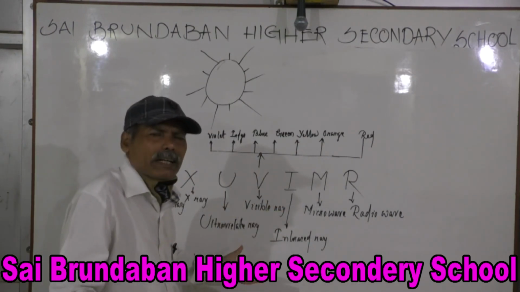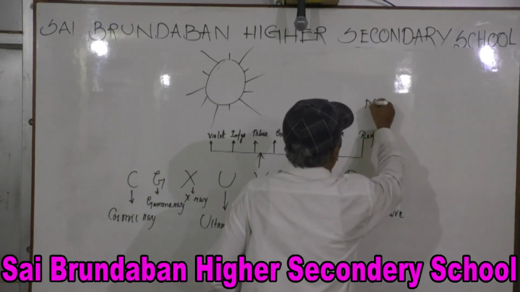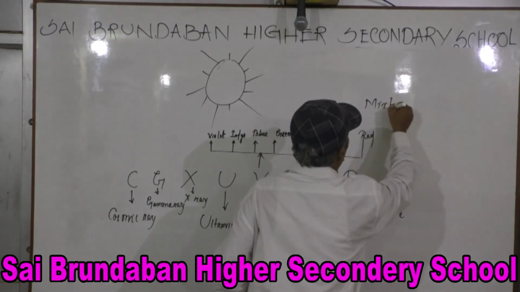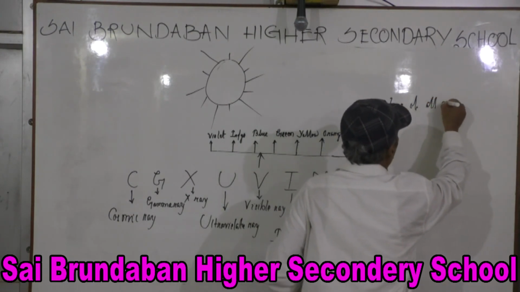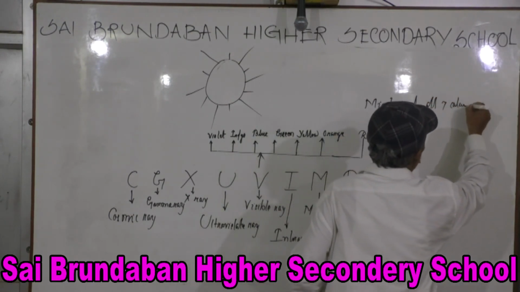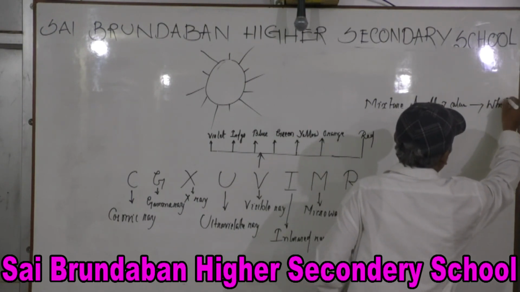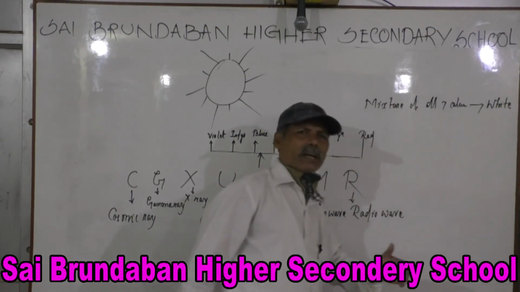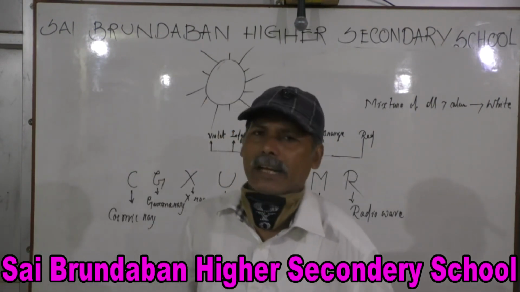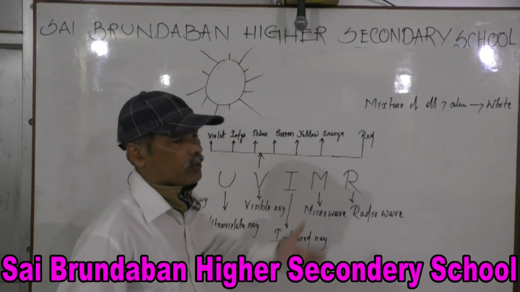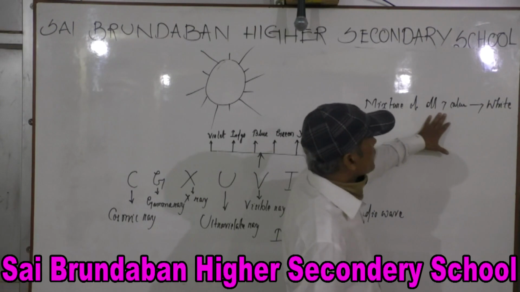What is the difference between main color and mixture of colors? I am writing now: the mixture of all 7 colors is giving you the color white. That's why we usually say white light. The light coming from the sun is generally said to be white light. So the mixture of all 7 colors is white.